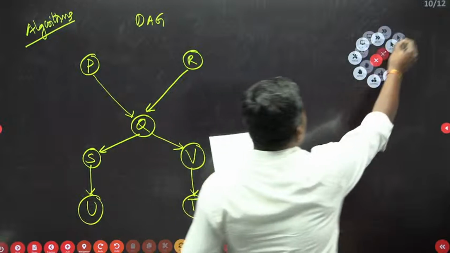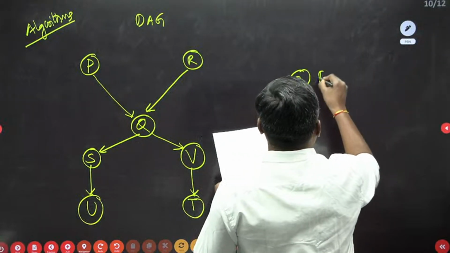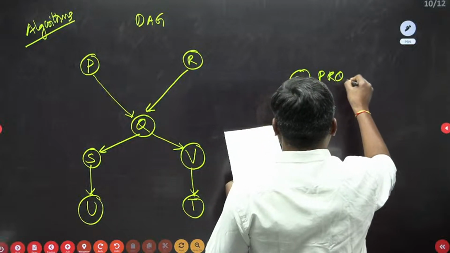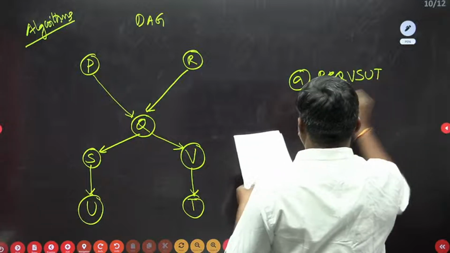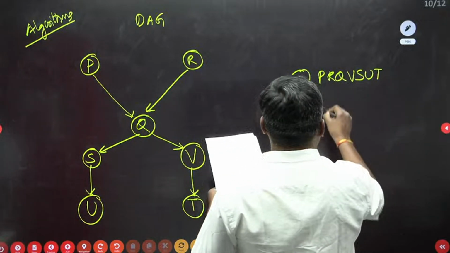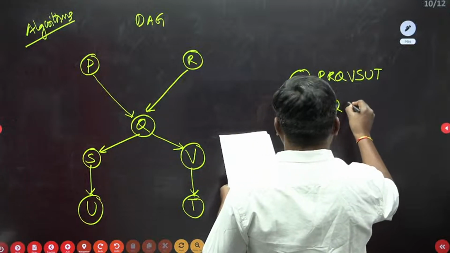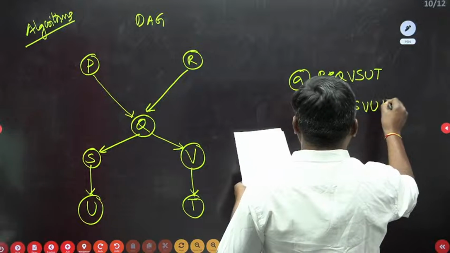Options given: Option A, PRQVSUT. Option B, PQRSVUT.